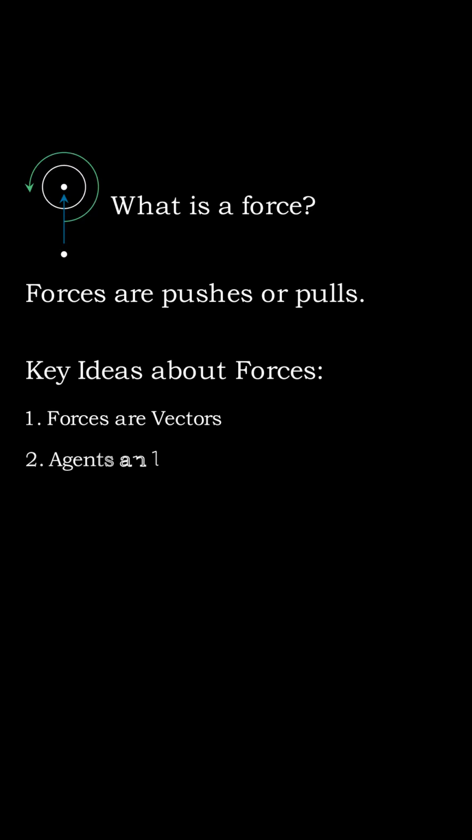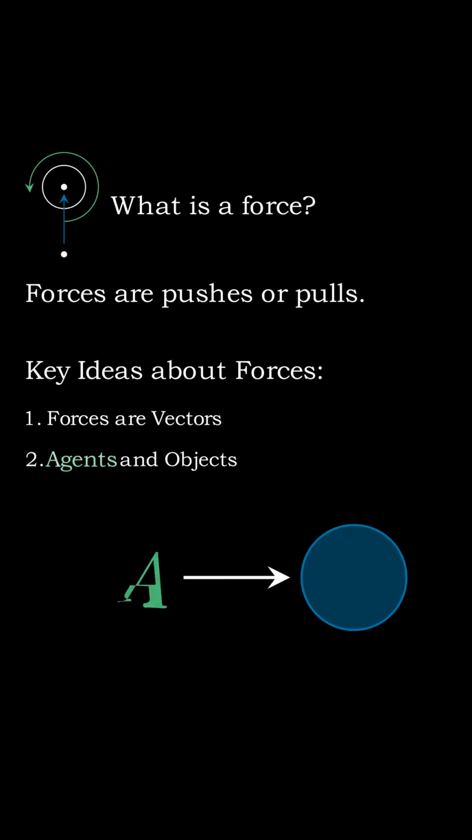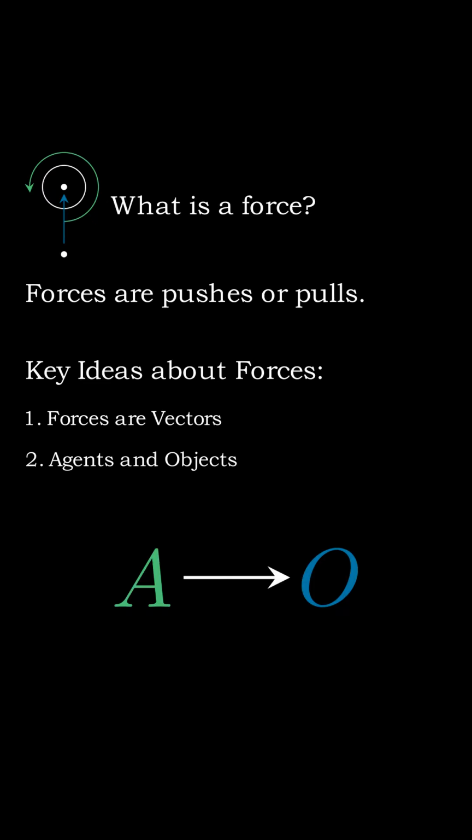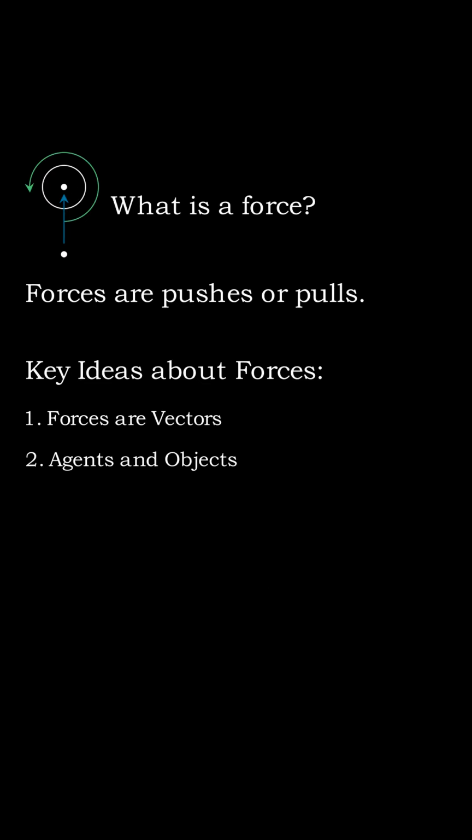Second, forces can't exist on their own. There can't be a push without something doing the pushing and something that's being pushed. Whatever is doing the pushing or pulling is called the agent of the force, and whatever is being pushed or pulled is called the object of the force. In order for there to be a force, there must be both an agent and an object. Identifying the things pushing or pulling on an object is the easiest way to identify the forces acting on that object.